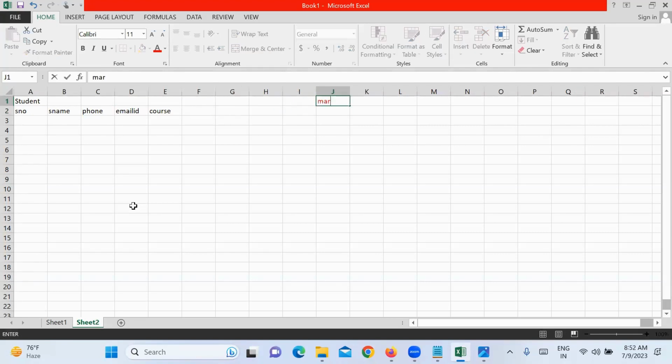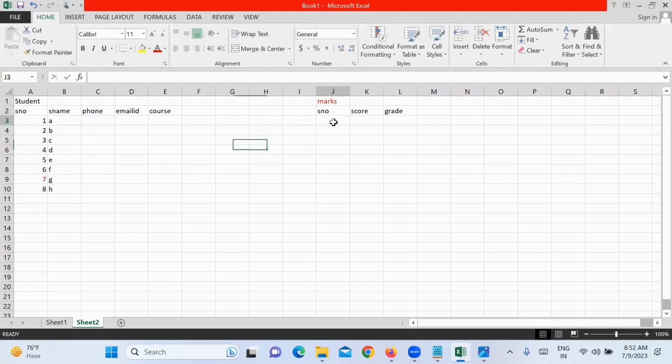Suppose there is another table called marks table, which has student number, how much score he got, the subject, and the grade. Now student numbers 1, 2, 3, 4, 5, 6, 7, 8 are there, with names A, B, C, D and so on.